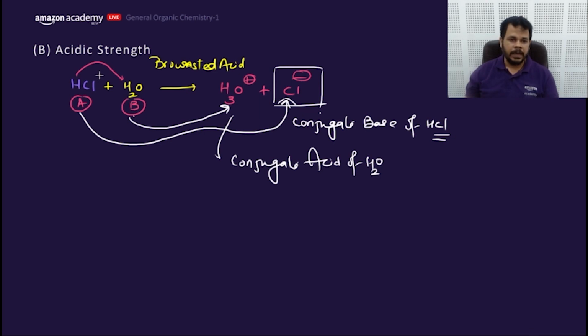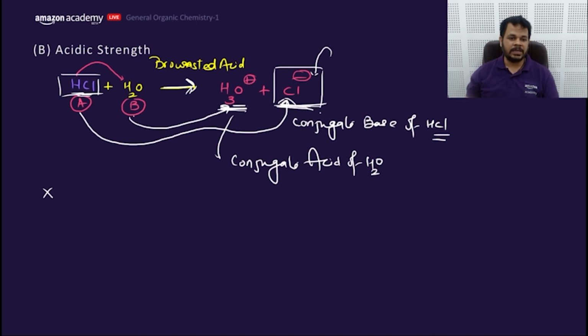Now what happens? HCl will dissociate into Cl minus and H plus. So if we want this HCl to dissociate more, that means product side species would be more stable. Cl should be stable so that H plus is donated easily. Product side species should be more stable to move this reaction forward.